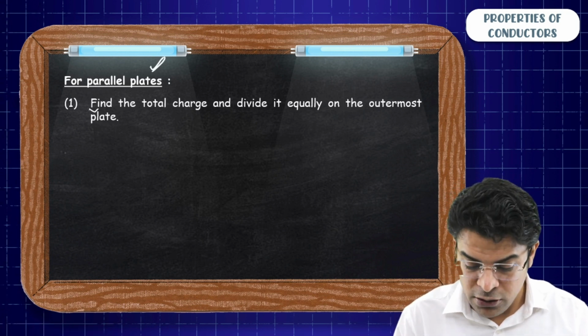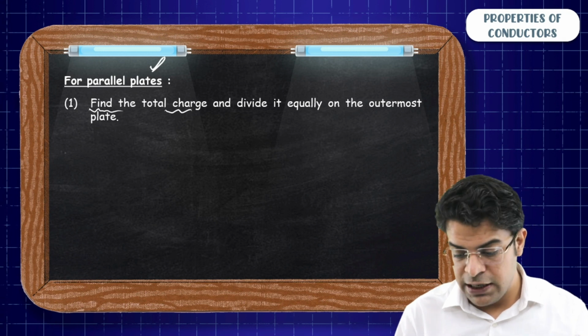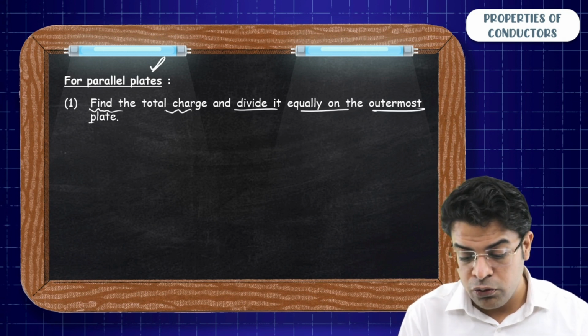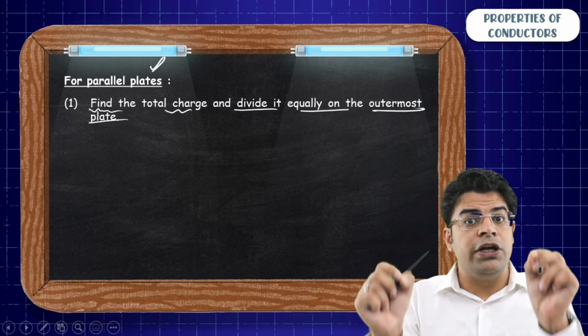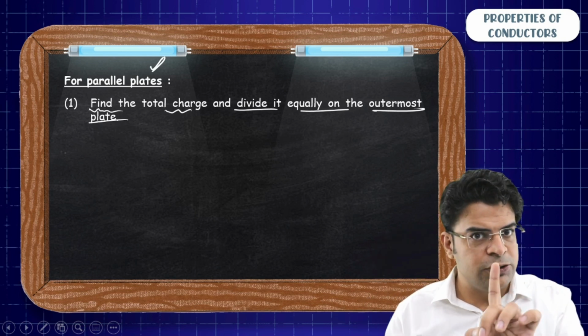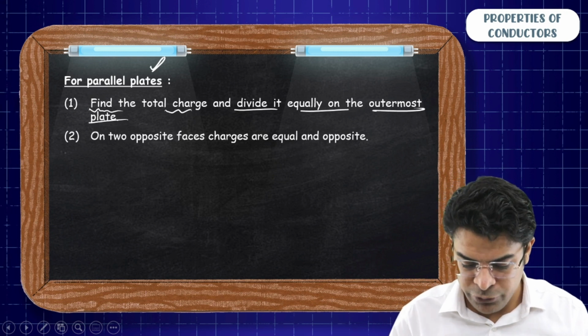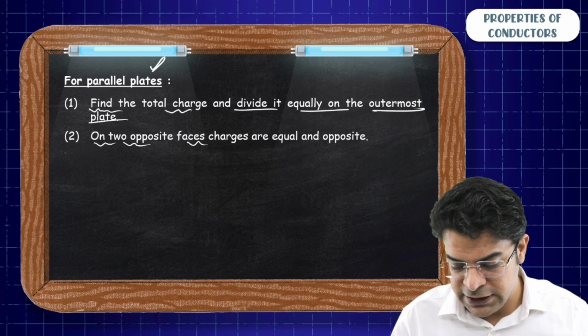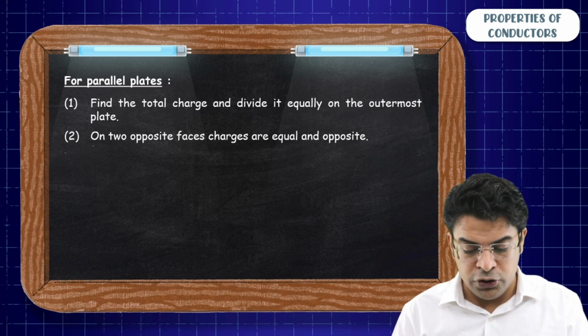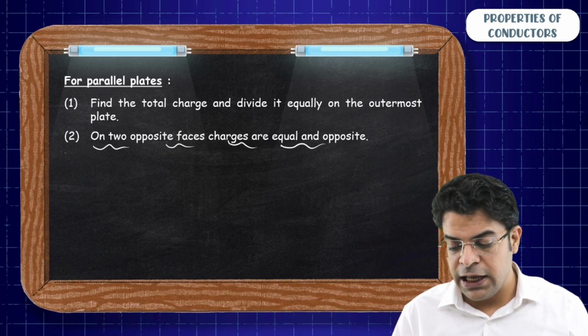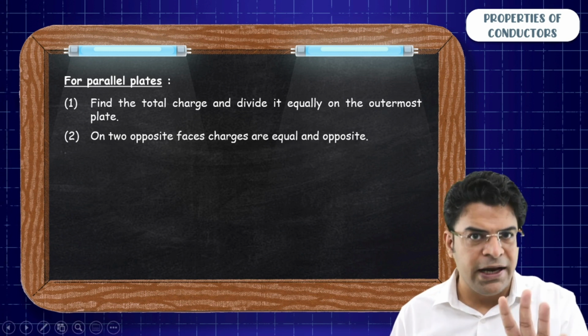First point, find the total charge and divide it equally on the outermost plate. This is the first point. Just listen. Second point, the two opposite faces charges are equal and opposite. On two opposite faces, charges are equal and opposite. How to apply it, we'll teach.